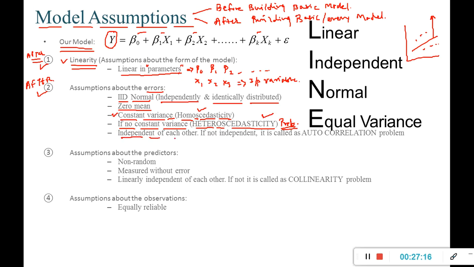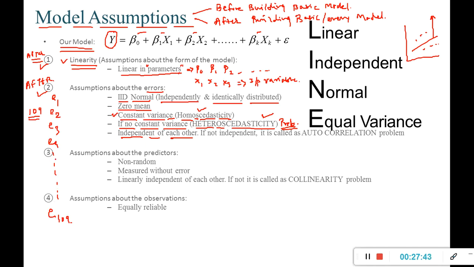And errors should be independent of each other, which means, like we have seen in the example of adipose tissue and waist circumference, we had 109 observations. So I will get error number 1, error number 2, error number 3, error number 4, and similarly up to error number 109.